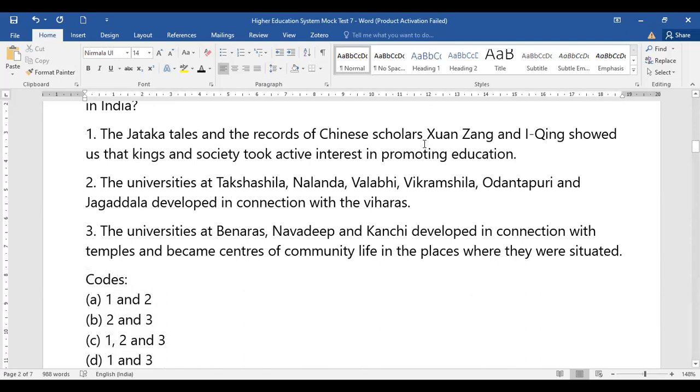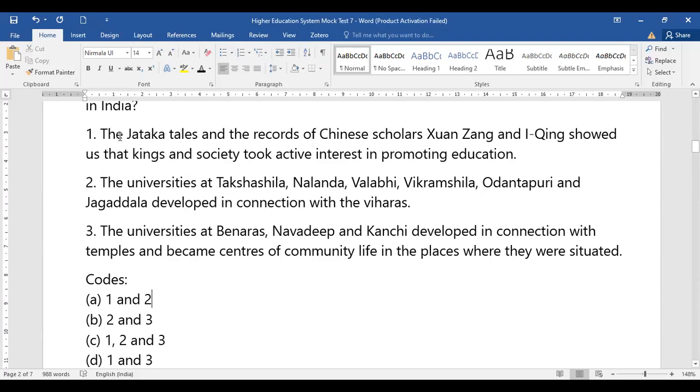The Jataka tales and the records of Chinese scholars, that is Yijing and Xuanzang, showed us that kings and society took active interest in promoting education. The universities at Takshila, Nalanda, Vallabhi, Vikramshila, Odantapuri and Jagaddala developed in connection with viharas. And the universities at Banaras, Nadia and Kanchi developed in connection with temples and became the center of community life. Now from the given options, which is the right option: 1 and 2, 2 and 3, 1, 2 and 3, or 1 and 3?